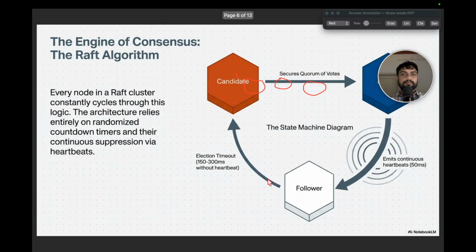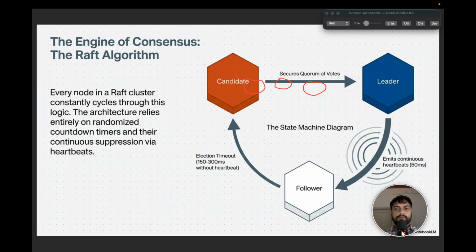Next, here is the engine of consensus, that is the Raft algorithm. We already discussed how the election happens. Every node in the Raft cluster constantly cycles through this logic.